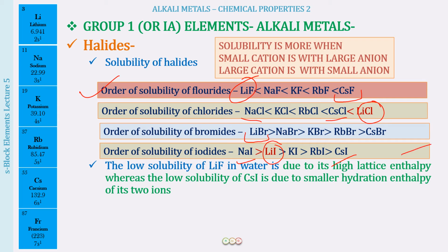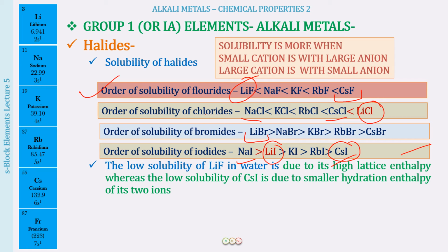Whereas in this fourth trend, very frequently it is asked why cesium iodide has the least solubility. This has the least solubility because these two ions are very large in size and hydration enthalpy is going to be least, because hydration enthalpy and lattice energy both depend upon charge density. We have to see which is going to be the dominating factor.